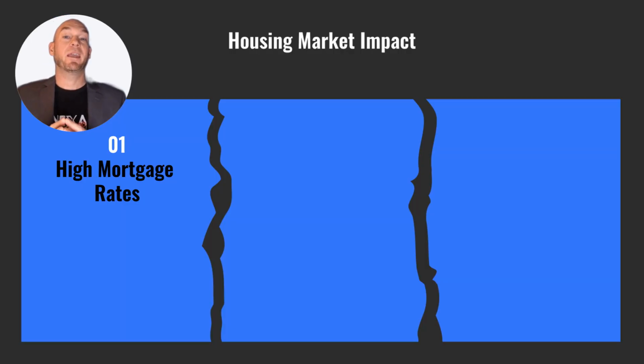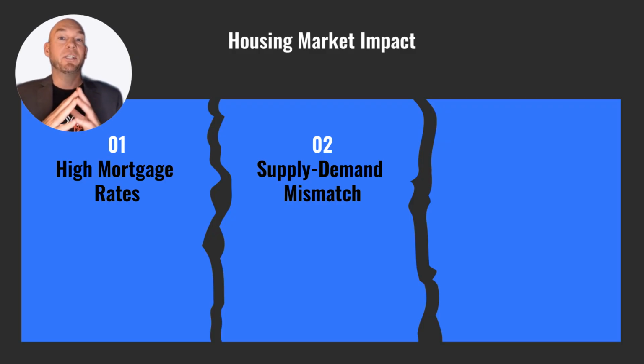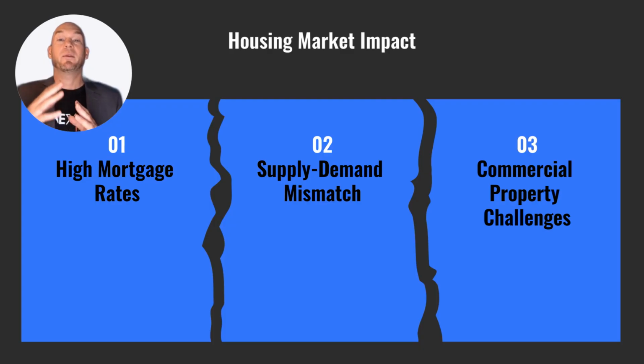High mortgage rates keep monthly housing costs elevated, creating a supply-demand mismatch that affects home prices. Commercial properties face similar challenges, with high loan rates impacting capitalization rates and property values. This scenario sets the stage for the ongoing tension between political actions and the Federal Reserve's influence on interest rates.